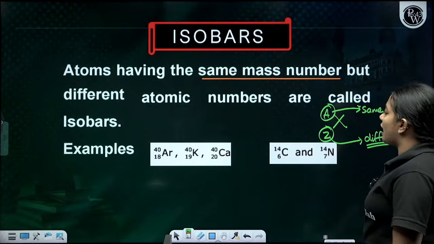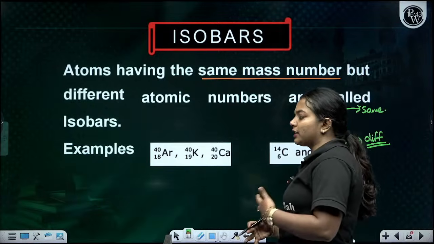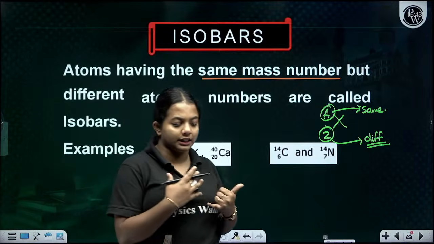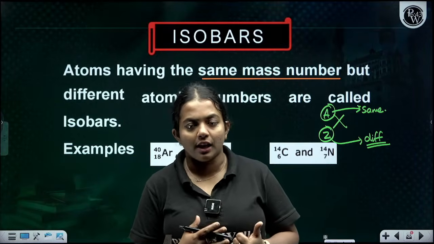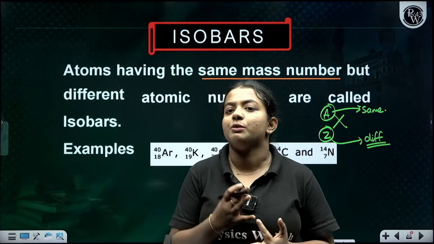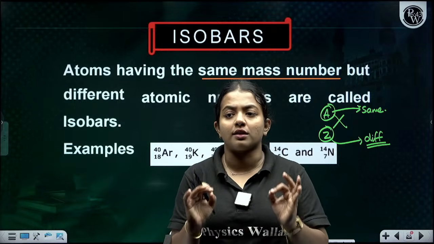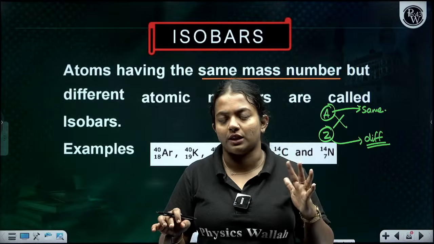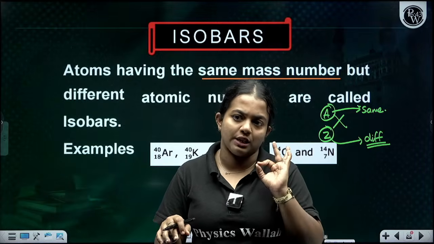For example, argon, potassium, and calcium. Argon has atomic number 18, potassium is 19, calcium is 20, but they all have the mass number 40. Clear? That is particularly the isobars.